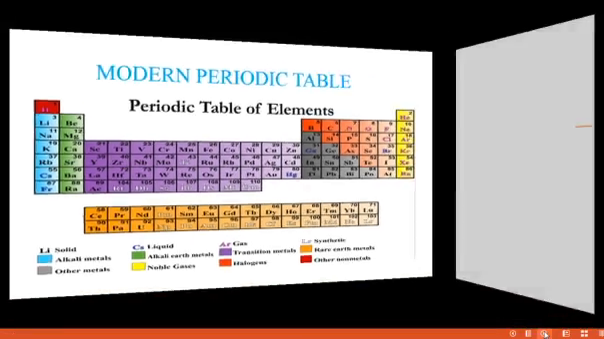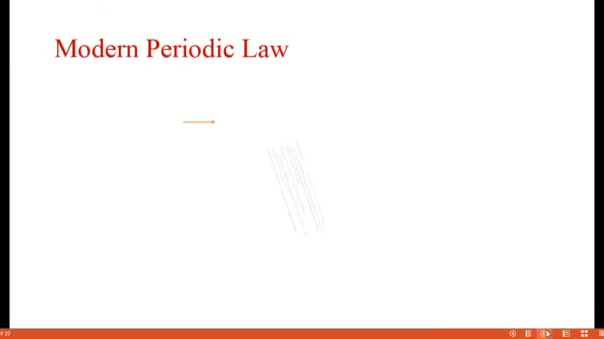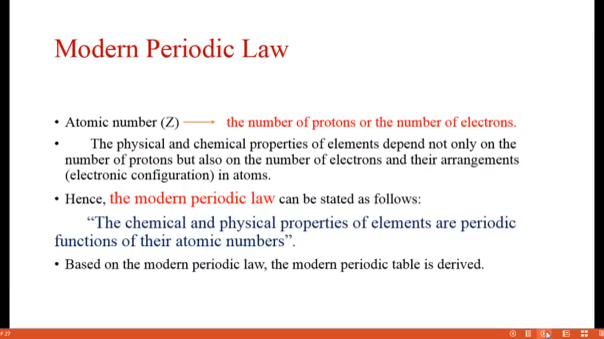Next we are going to discuss the modern periodic law. What is the modern periodic law? The chemical and physical properties of the elements are the periodic functions of their atomic numbers. This was given by the scientist Henry Moseley.